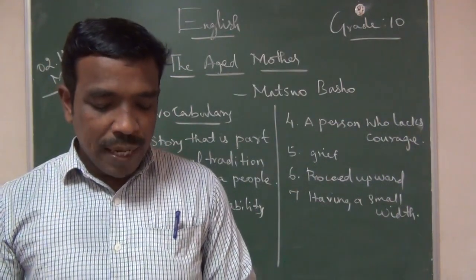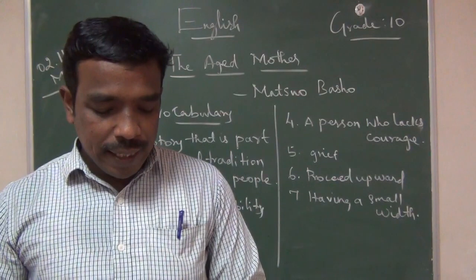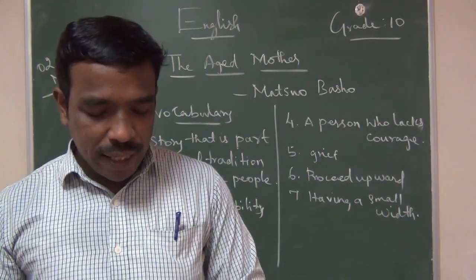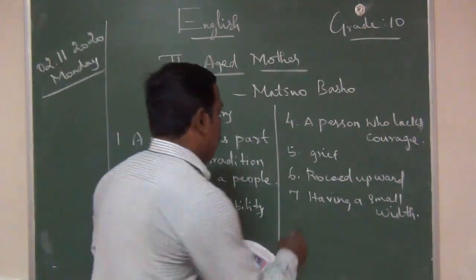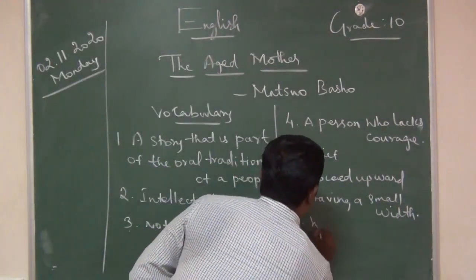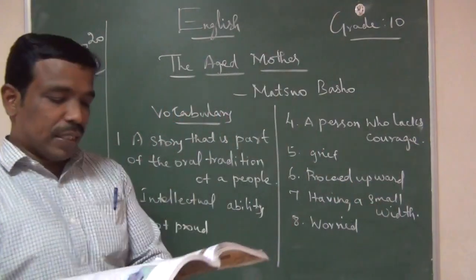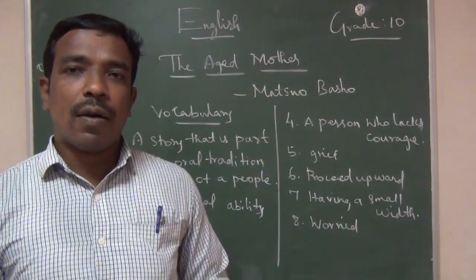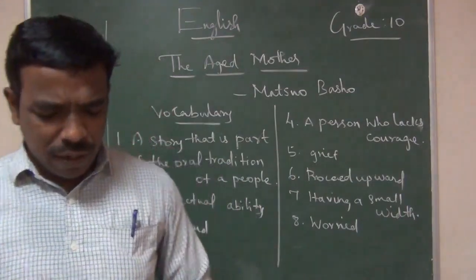Next paragraph. The eyes of the old mother were not so dim, but that they noted the reckless hastening from one path to another, and her loving heart grew anxious. Anxious means worried. Now what was going on? The mother's eyes were not so dim, she was very bright.